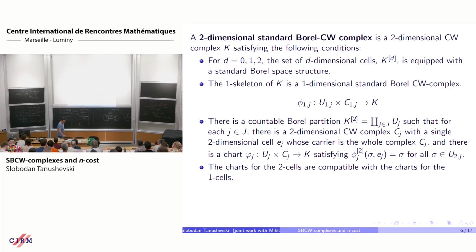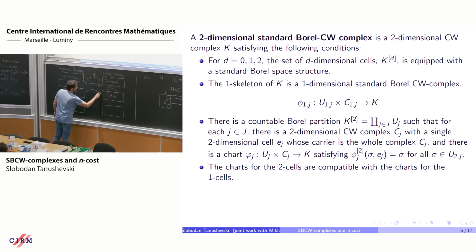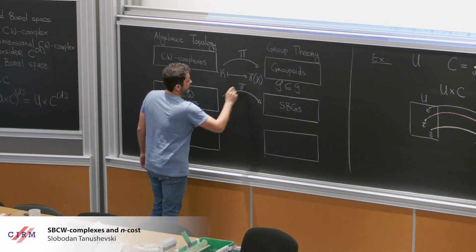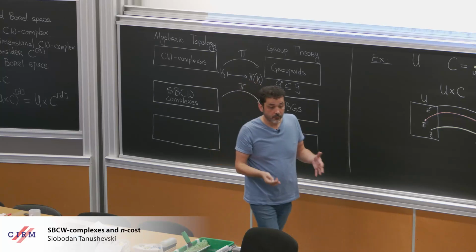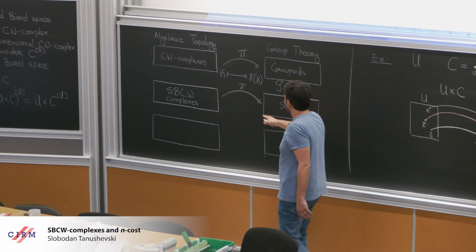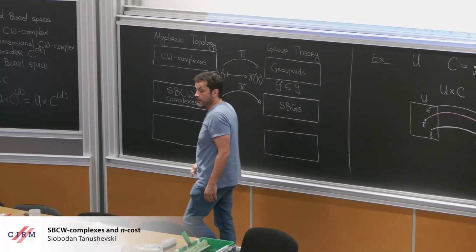Okay, now we come back here. A theorem: there is a fundamental groupoid functor. It's the same fundamental group. Is the same functor, right? The zero cells are the objects.